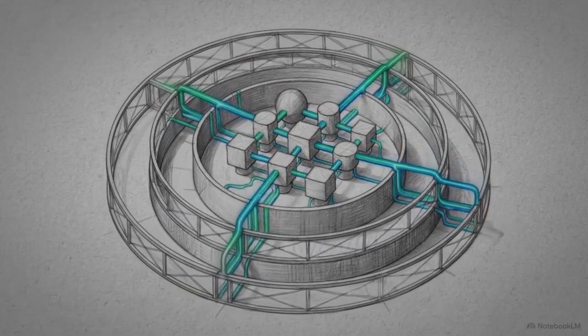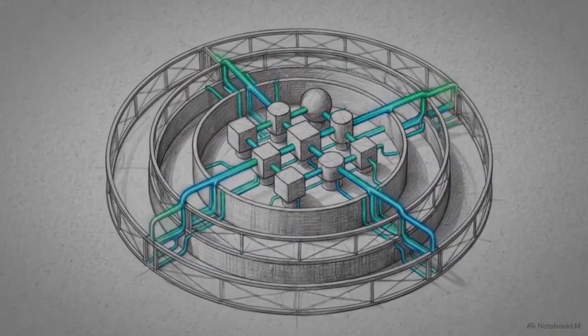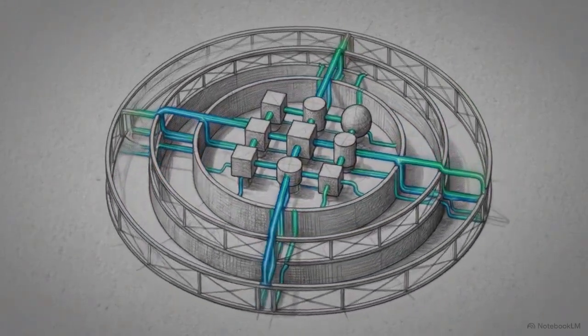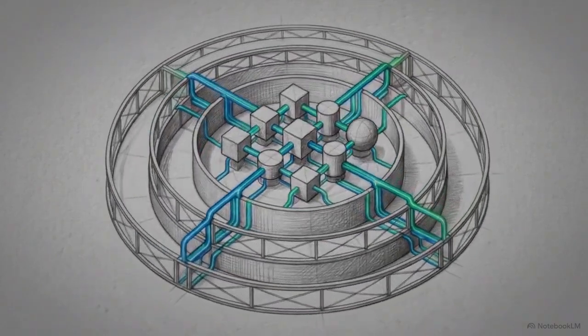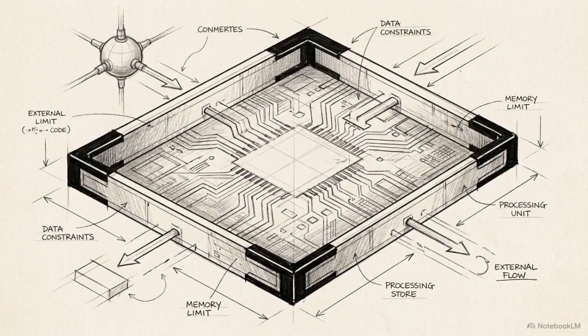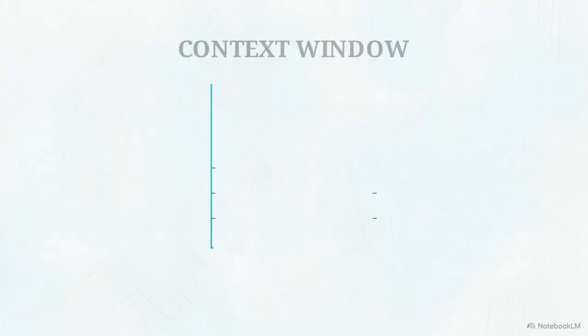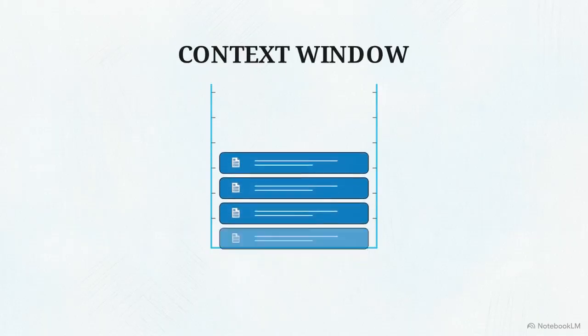It requires wrapping the model in a governed architectural layer designed to manage the scarcity of context and the enforcement of policy, the Context OS. To build this system, we have to treat the model's context window as a finite workspace. Measured in tokens, it acts as the model's active RAM, a high-value but strictly limited resource. This diagram represents a context window filling with data.